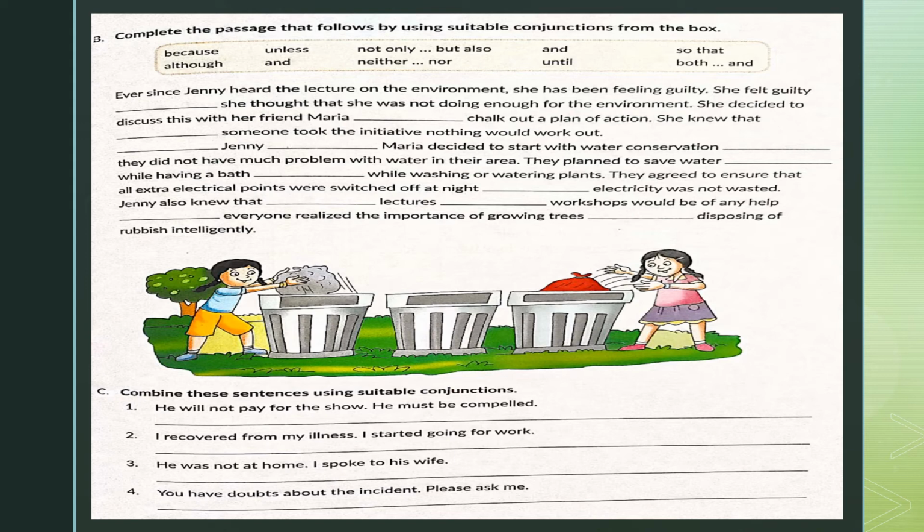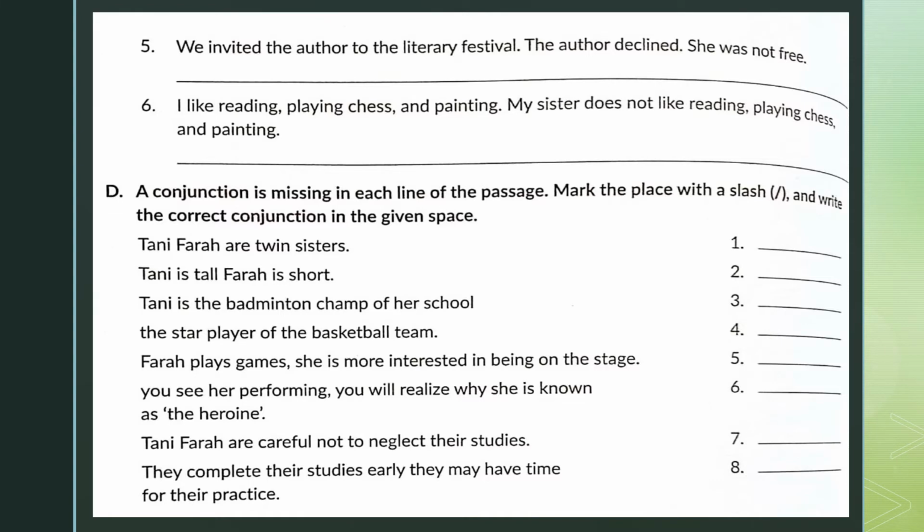He was not at home. I spoke to his wife. I spoke to his wife since he was not at home. You have doubts about the incident? Please ask me. Please ask me if you have doubts about the incident. So I've helped you with four of these sentences. The rest too, I'm sure you can do on your own in the textbook itself.